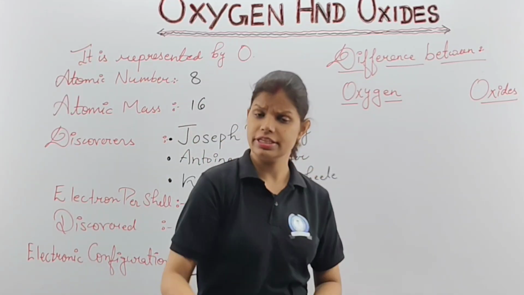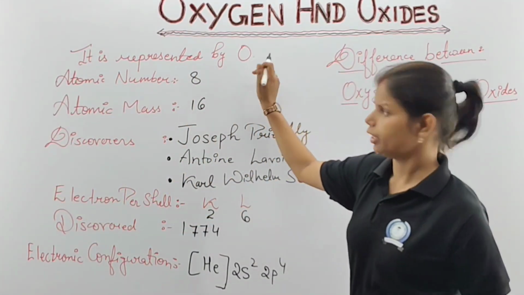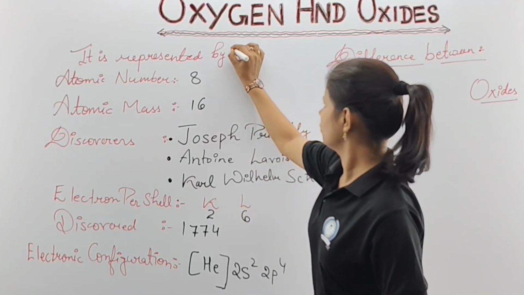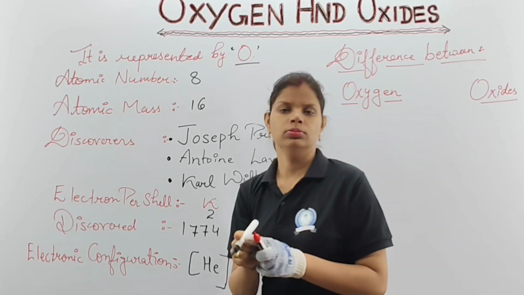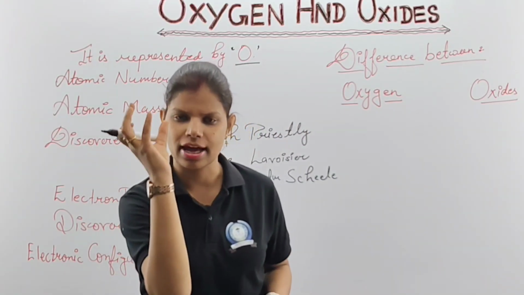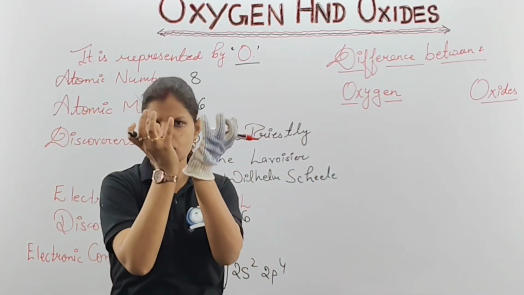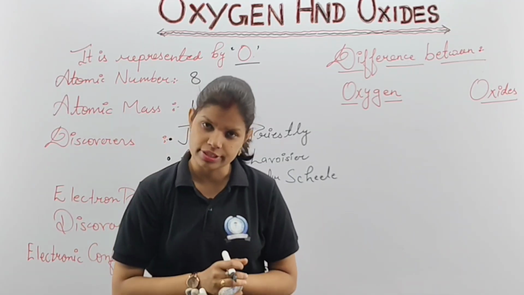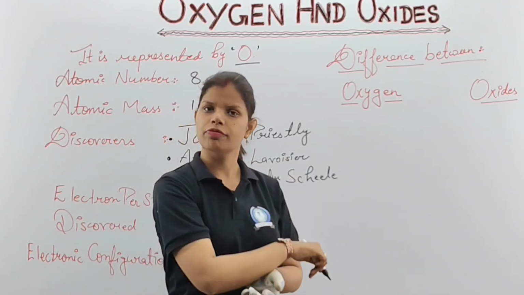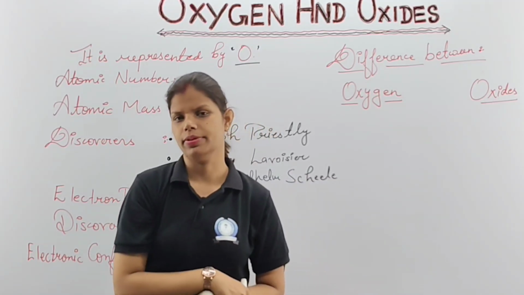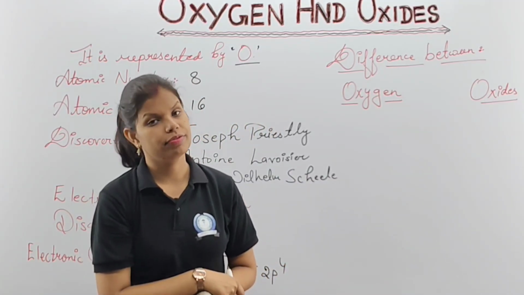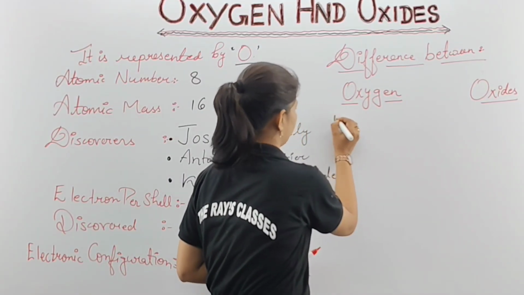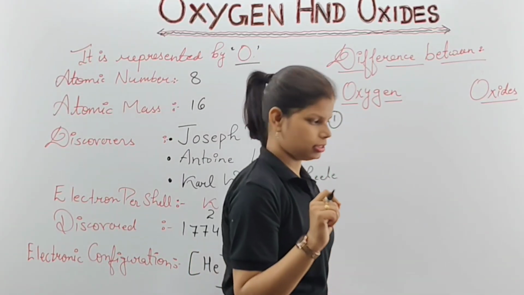It is represented with the symbol O. I hope you can see from here. Don't understand this as a zero; this is O. When two O, one in this hand and one in this hand, both combine together, they form the O2 molecule. Two different atoms of O combined together form the molecule, and the name of that is oxygen, O2. That means the first point is that oxygen is a diatomic element.